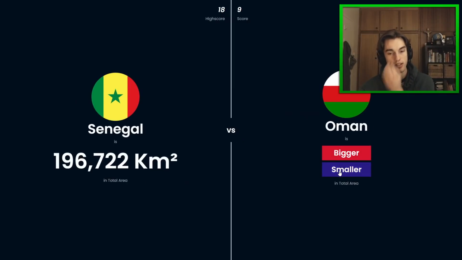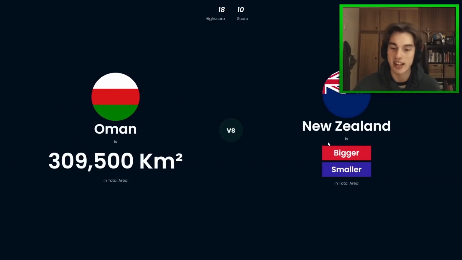Okay, Oman is actually a deceptively big country. I still think it's smaller than Senegal, but considering how big Saudi Arabia was, this is close. I'm almost tempted to think Oman is bigger here. Ooh, very close to this one. I think it's bigger. Ooh, let's go. That was a good shout.